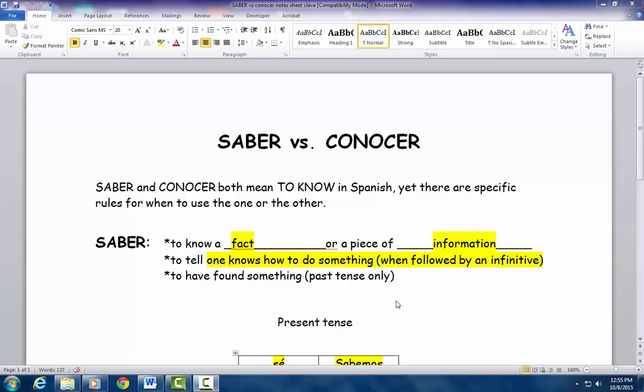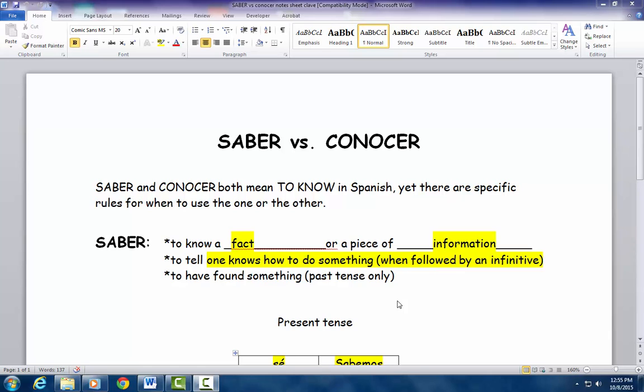Hola muchachos! Today's lesson is going to be on two verbs that are very, very similar, and they are saber versus conocer. So saber and conocer both mean to know. Yet, there are specific rules when you can use one or the other. So, as always, please fill in your notes anything that I've highlighted here in yellow.